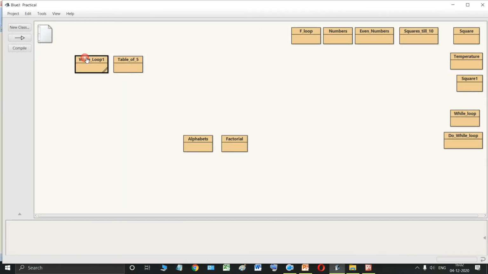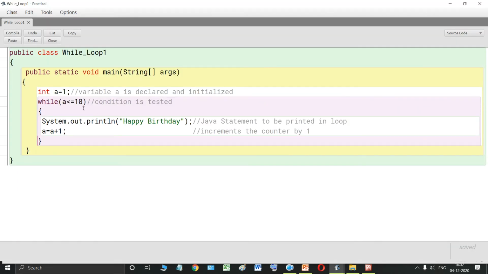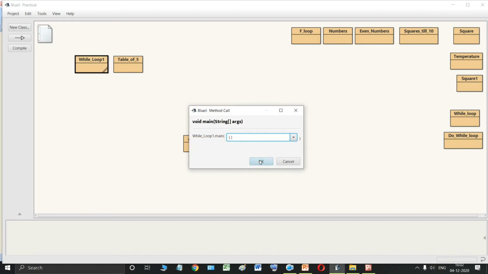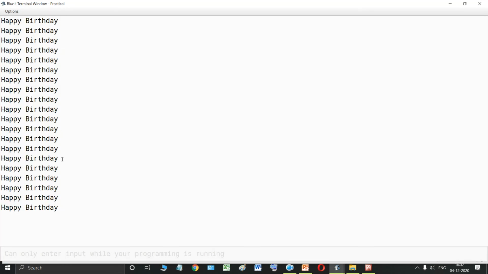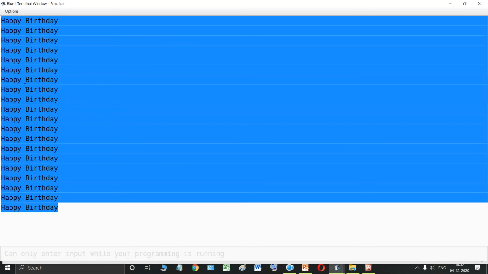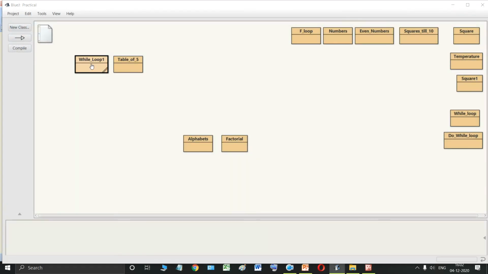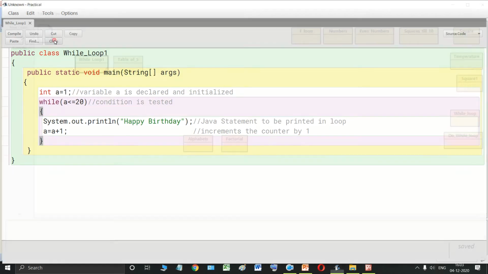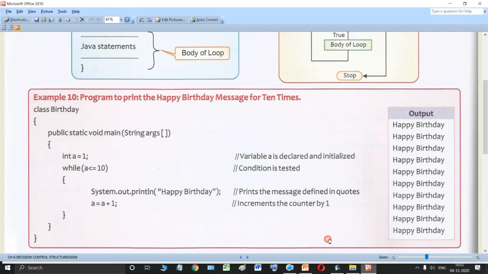If you want to increase the number of times you want to print this, suppose instead of 10 you want to print it 20 times, just change this condition: a is less than or equal to 20. Compile the program, close it, and then run the program. See, now happy birthday is printed 20 times. Now you can print it any number of times as you want using this while loop. So this is the first example of while loop.